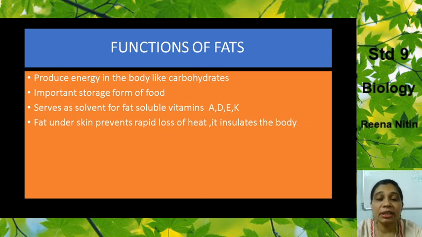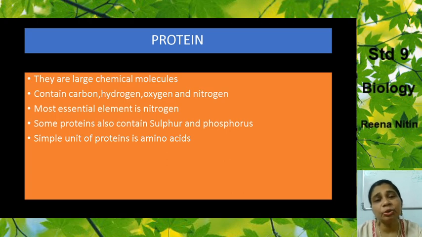The fat under our skin prevents a rapid loss of heat and it insulates our body. So we have to have a little amount of fat in our body so that our body is insulated from the outside temperature fluctuations. The fat under our skin is an essential form of insulation for our body, insulation against extreme temperatures. So when it is extremely hot or extremely cold outside, it doesn't affect us much because of the fat layer under our skin.